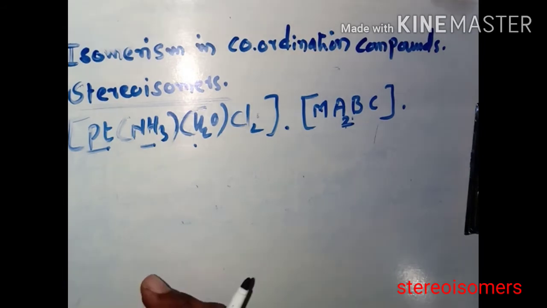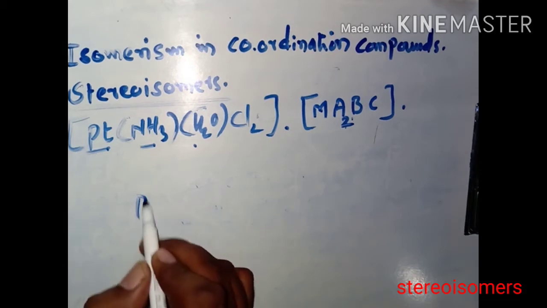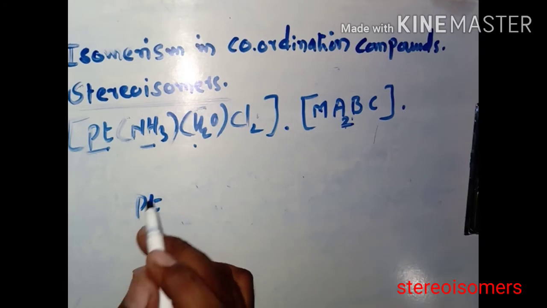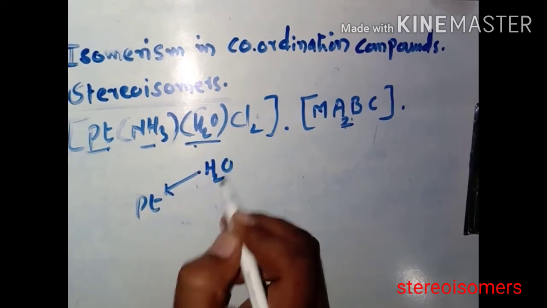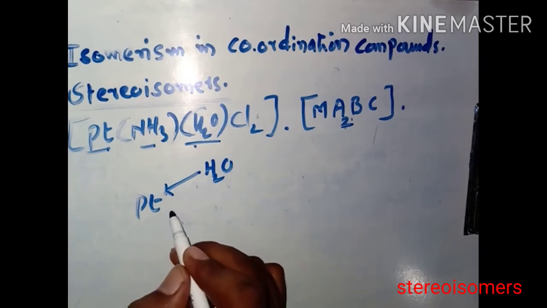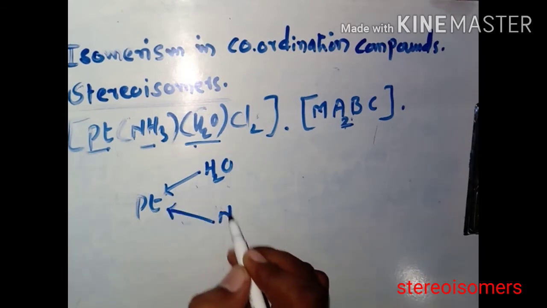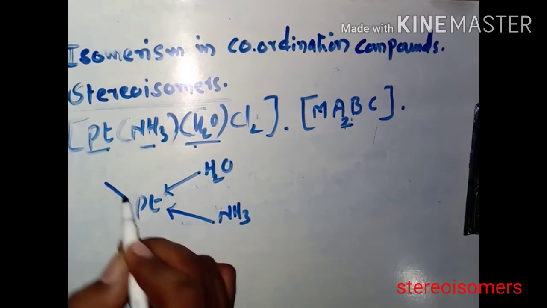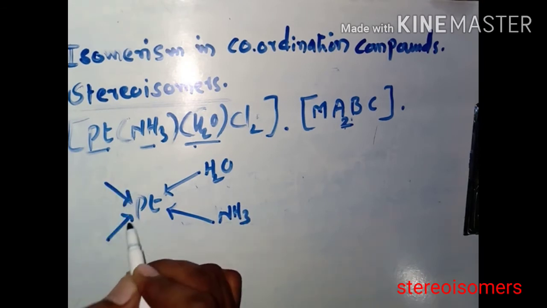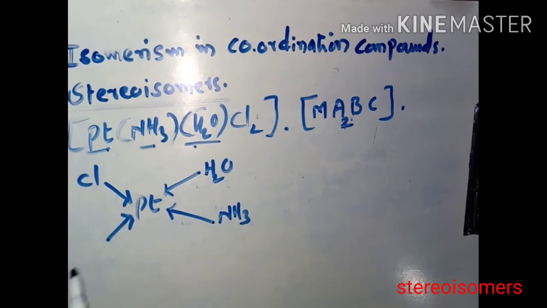Now we shall try to arrange these complexes in cis and trans positions. Then we can write Pt. Here there is only one H2O, and we can write here NH3, and there are two Cl, so we can write the first Cl, and this one is the second Cl.